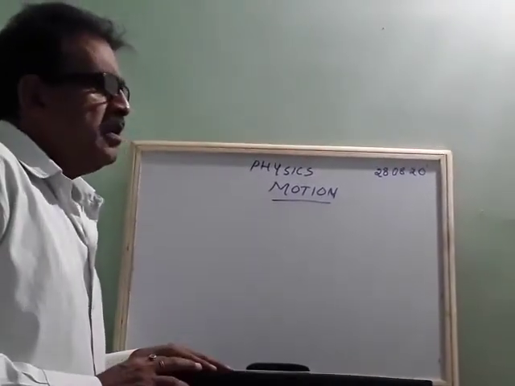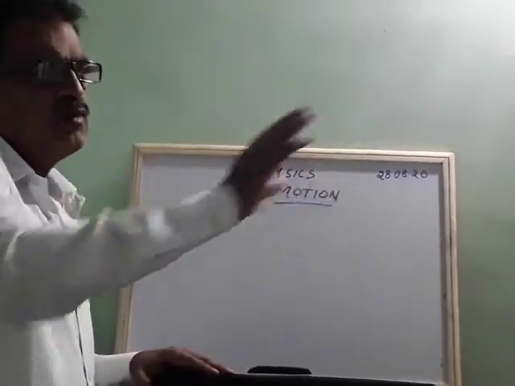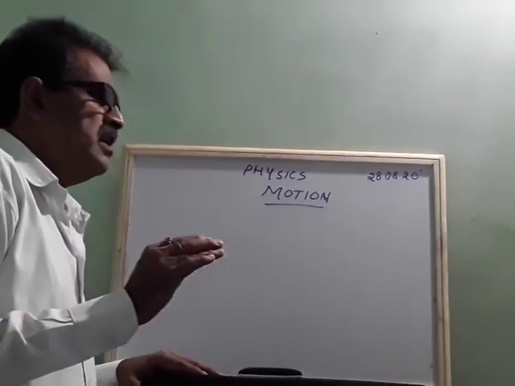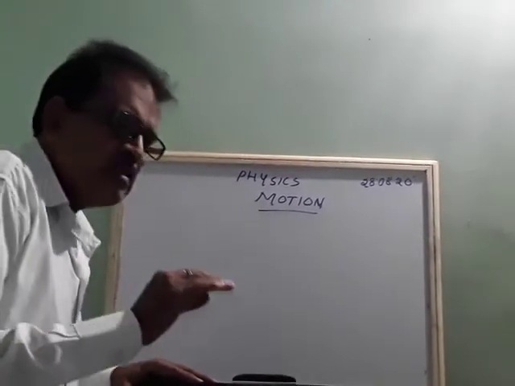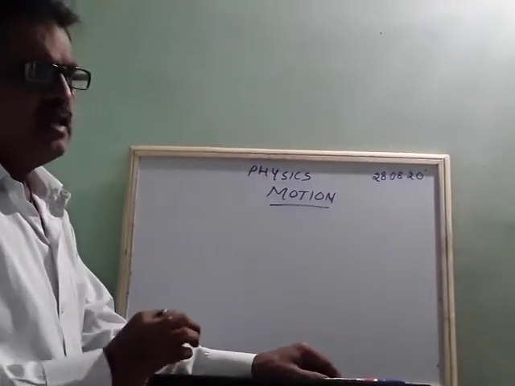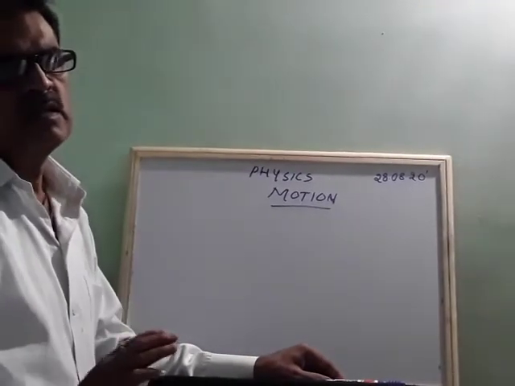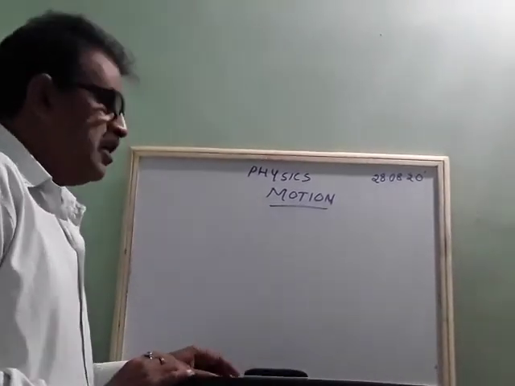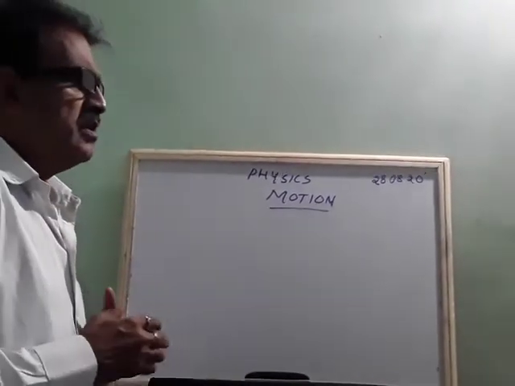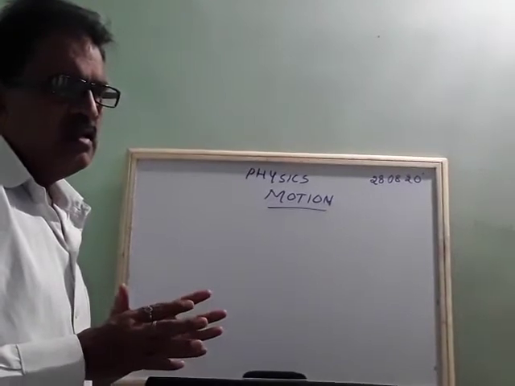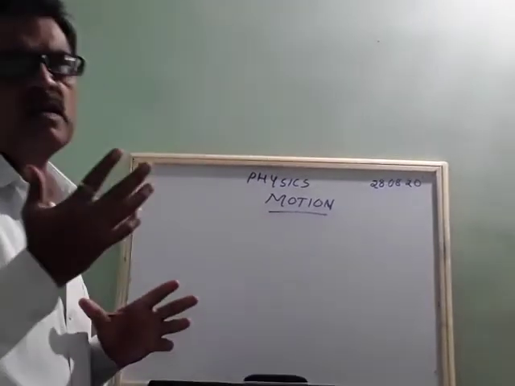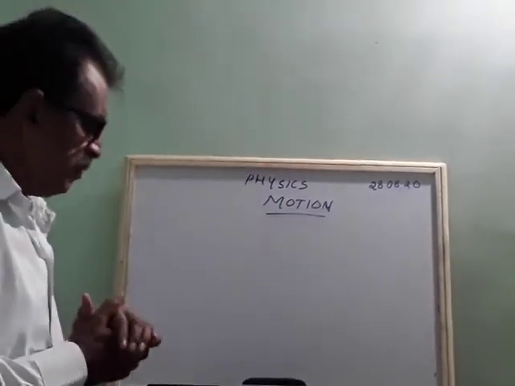Then how do you say when a body is moving, or a body is in motion? Motion is said to be an entity which is related to time. It means when a body moves from one place to another place in a particular time, that we call motion. Coming to sunrise and sunset, what is the effect of that? Is it motion? Why is there sunset? Why is there sunrise? That is also due to the motion of the earth.